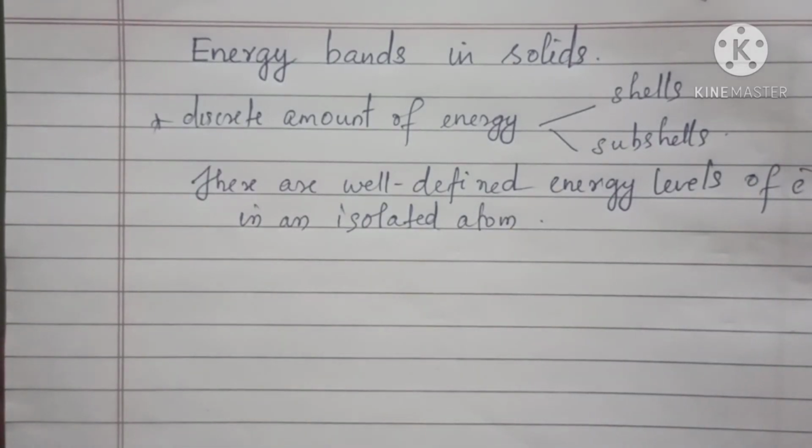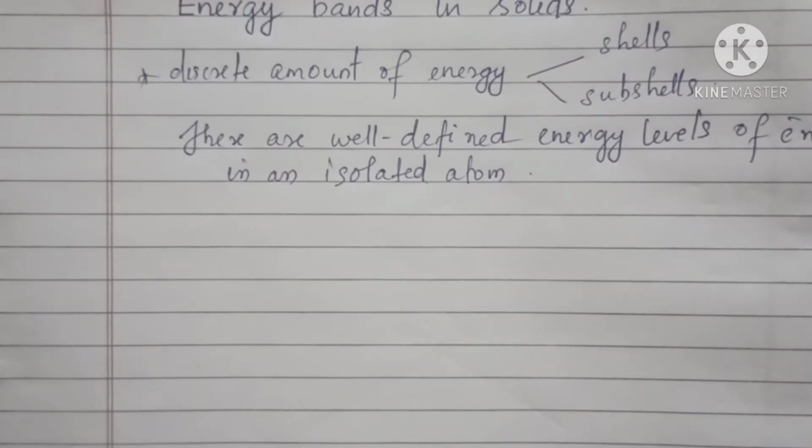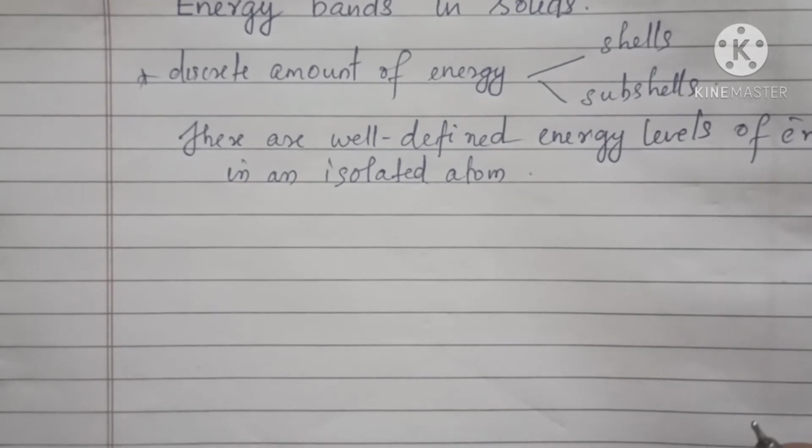But here in the case of a crystal, due to the interatomic interaction, valence electrons are shared by more than one atom. You have studied in chemistry, right? If you are considering a crystal, the valence electrons are shared by more than one atom. Because of this sharing, the splitting of energy levels takes place.